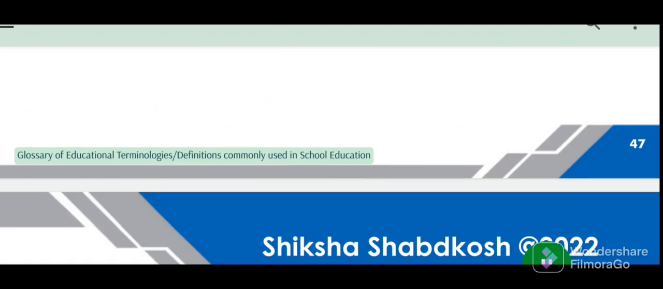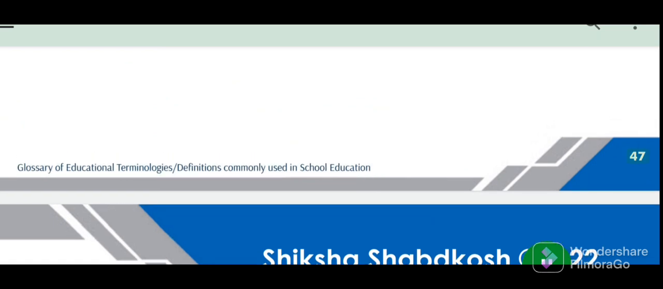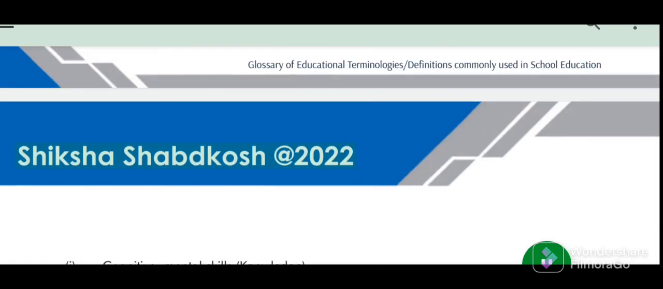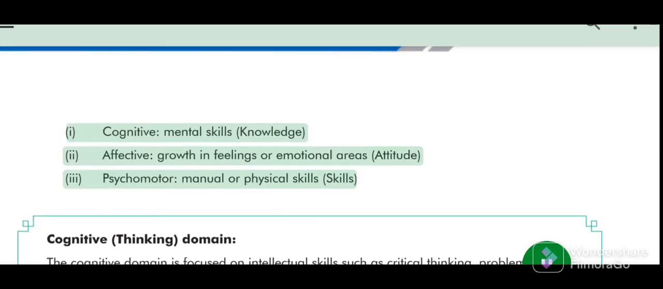Glossary of educational terminologies, definitions commonly used in school education. Shiksha Shabdkosh 2022. Cognitive: mental skills, knowledge. Affective: growth in feelings or emotional areas, attitude. Psychomotor: manual or physical skills.